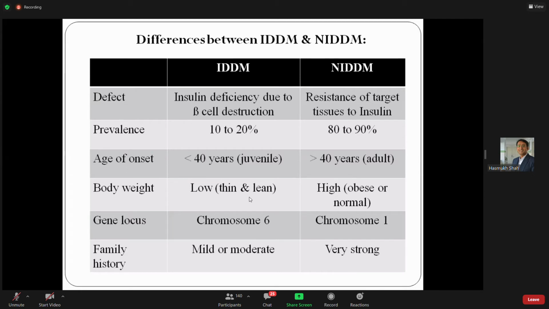Suppose today I am diagnosed, my blood sugar level is high. What advice will be given by you, medical students? This was the last question in the exam. The newly diagnosed NIDDM, non-insulin dependent diabetes: will you give oral hypoglycemics? You can write in the chat room. What is the advice given by you? Physical exercise, lifestyle change.